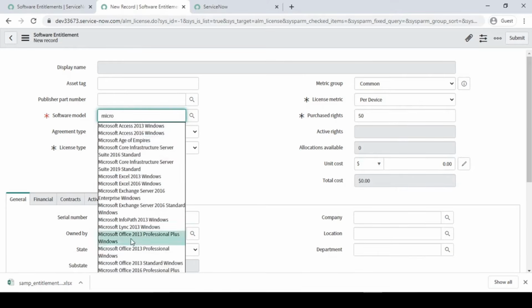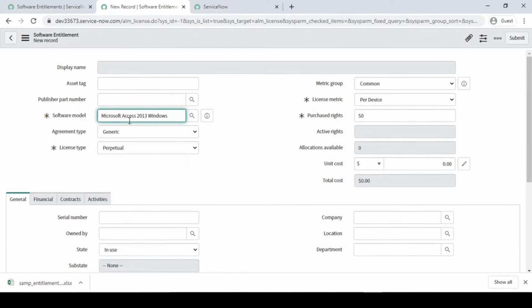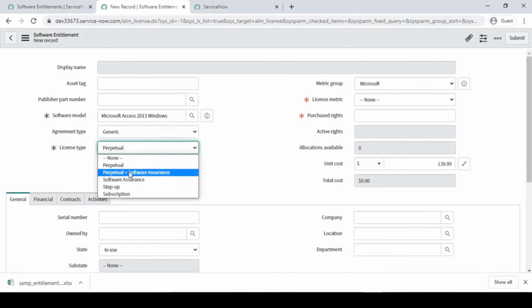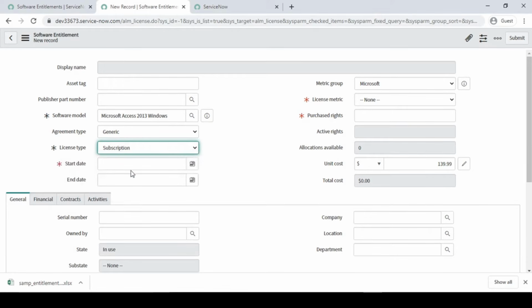There are many Microsoft products, so you have to define which model we are talking about. Let's say Microsoft Access 2013 Windows version. Then the license type: perpetual, which I have discussed, or subscription based. Once you select subscription, it will ask for the start date and end date. So let's go with perpetual.